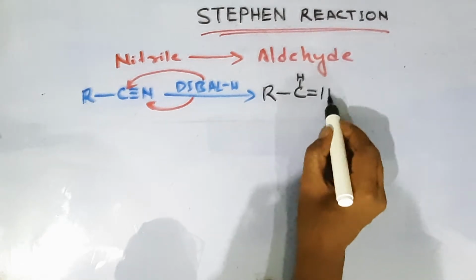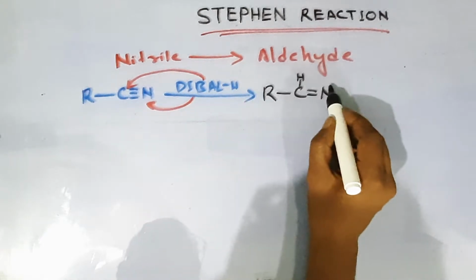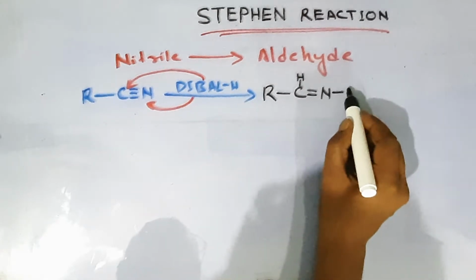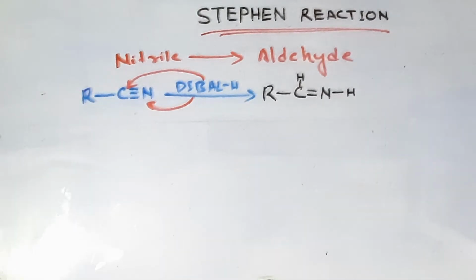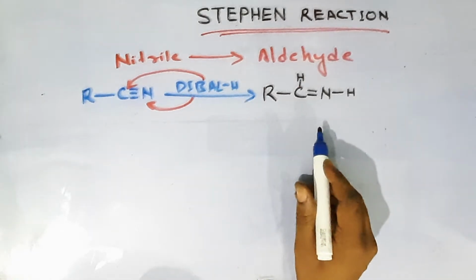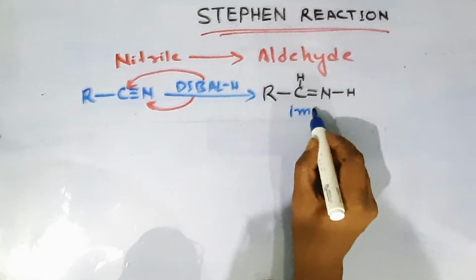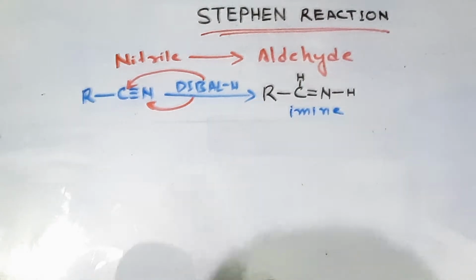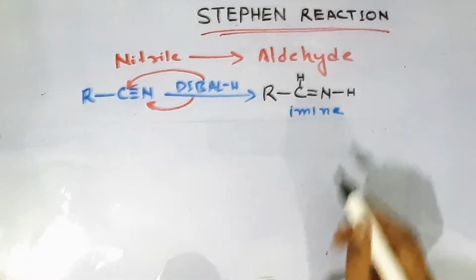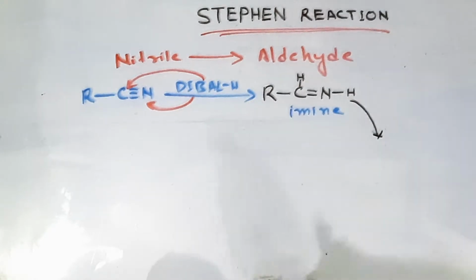Then this is the nitrogen, and nitrogen has also lost one bond, so one hydrogen will be attached with this nitrogen also. Okay, and this compound is nothing but imine. IMINE.